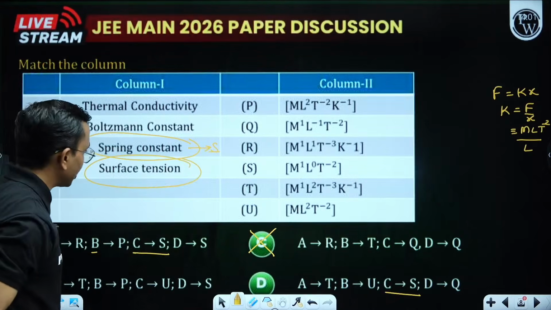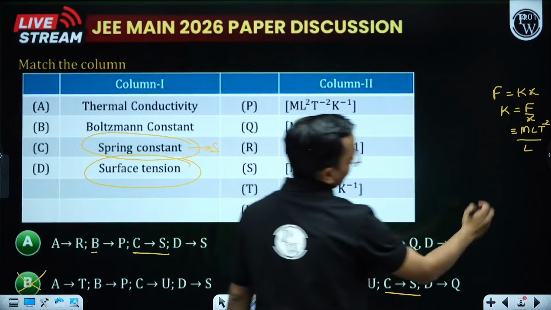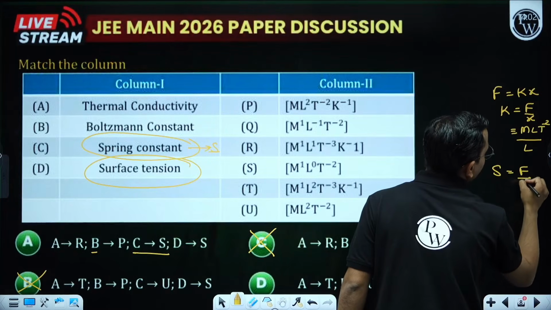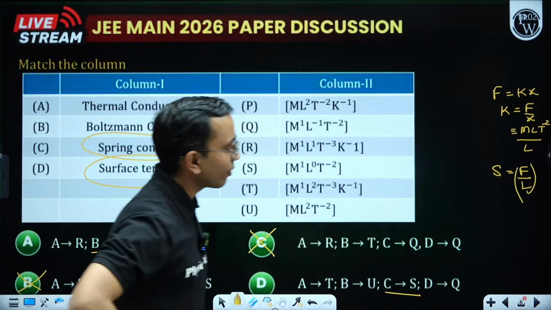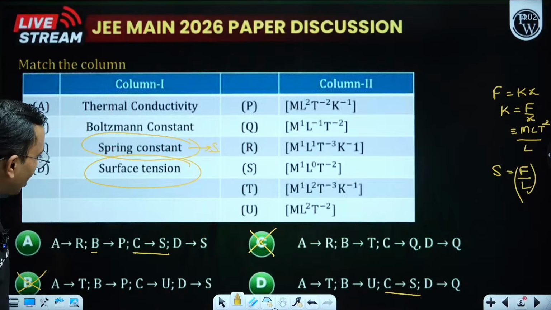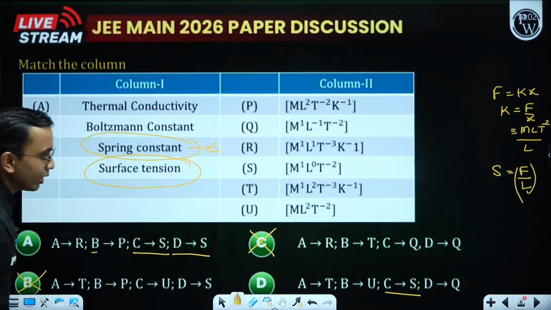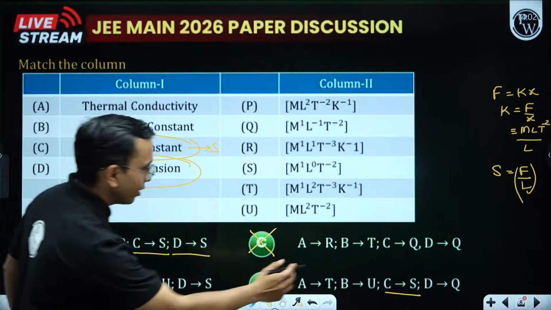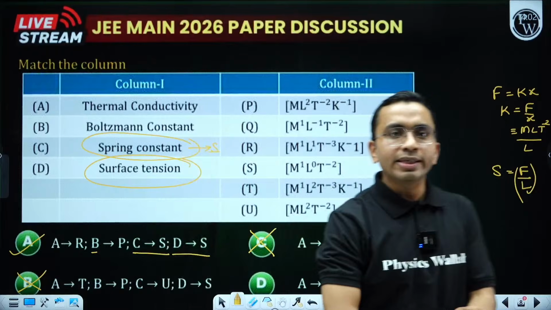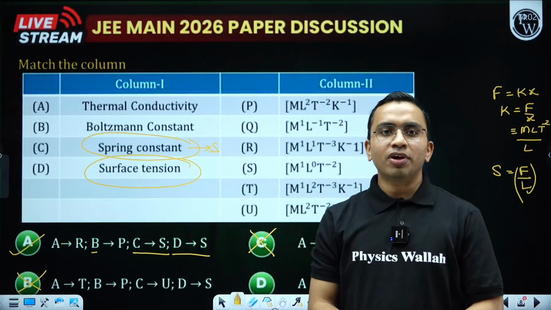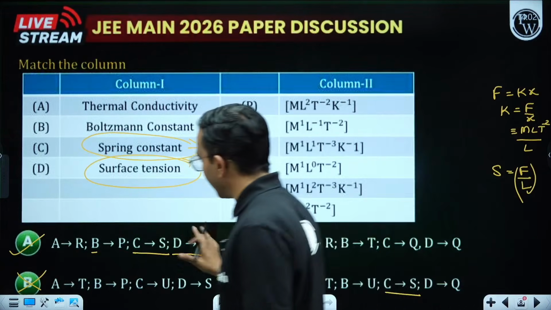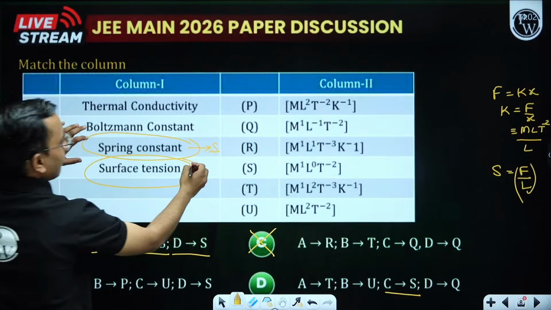Now let us do surface tension. We know surface tension is force per unit length. So surface tension is force divided by length. Force divided by length means the same dimensions. So we are also getting S for it. Here also S. Okay, here we are having Q. So we are getting A. Anybody from here? A from guess. I know how to solve, but I am not solving right now. Oh, great. So A is coming from here because both are having the same dimensions.